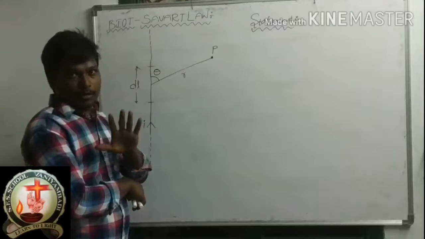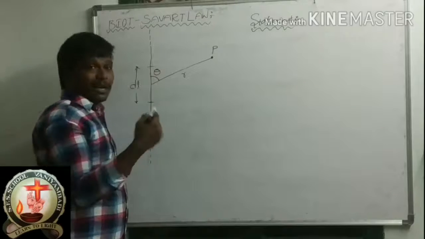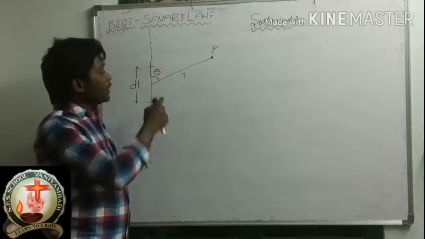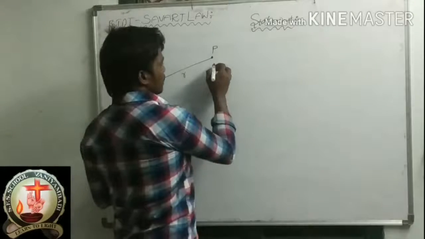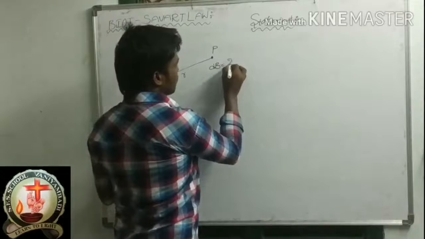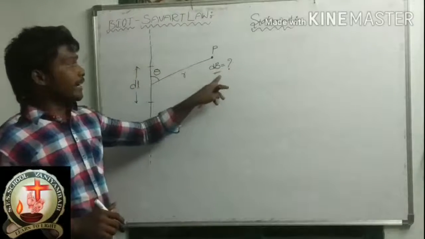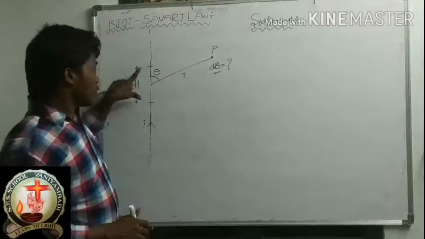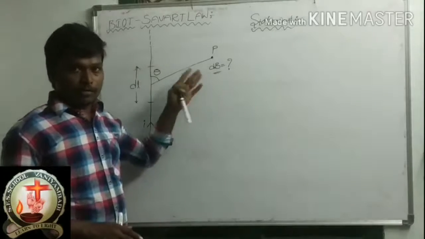Now, generally magnetic field means which term we can denote? B. But we are going to find here what? Small element magnetic field. So I am keeping here dB. We are going to find dB at point P. dB means small element magnetic field at point P. No need to write this one, you can just remember.